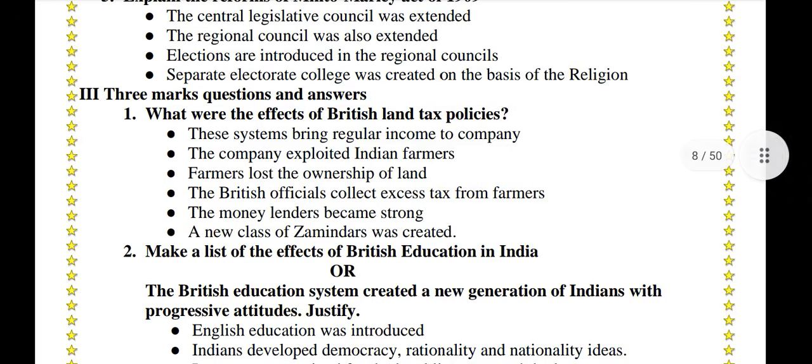What were the effects of British land tax policies? These systems brought regular income to the company. The company exploited the Indian farmers. Farmers lost the ownership of the land. The British officials collected excess tax from the farmers. The British lenders became strong. A new class of zamindars was created.